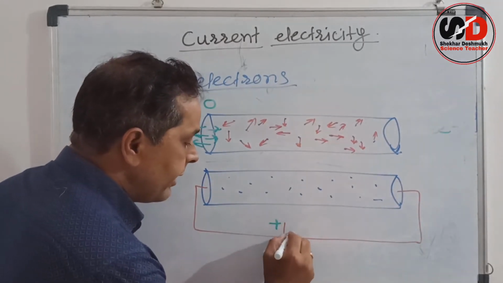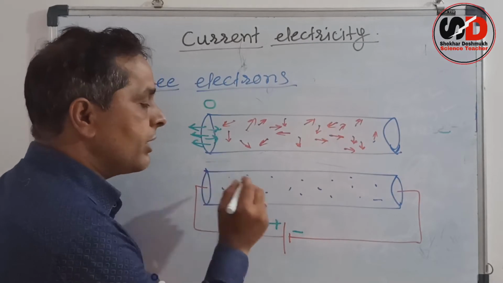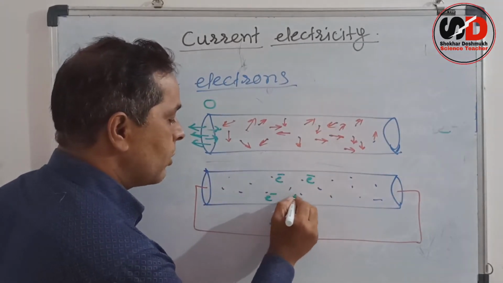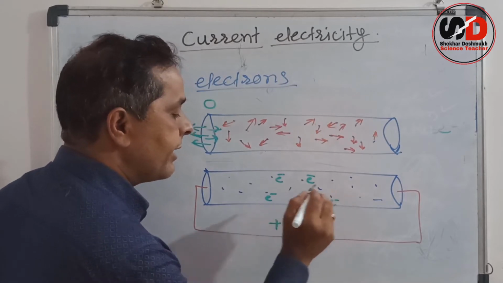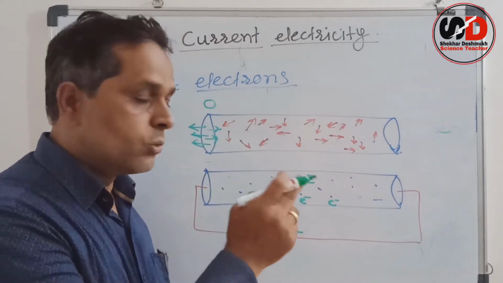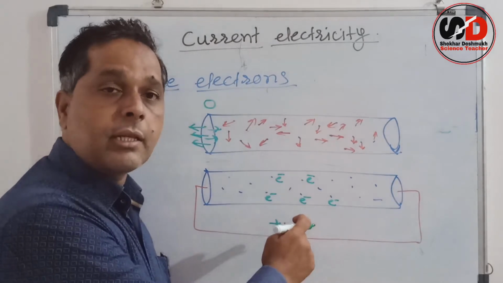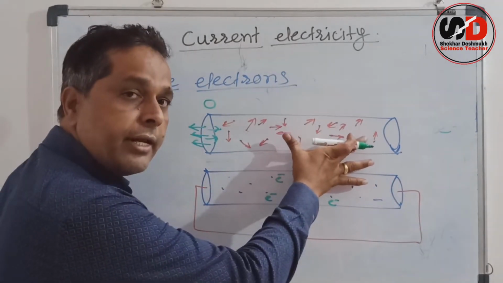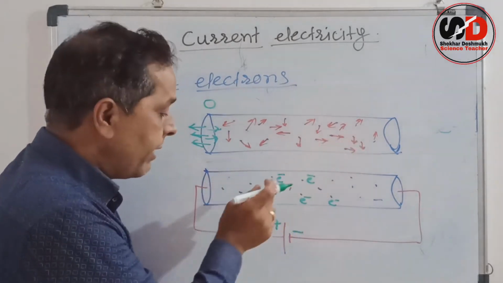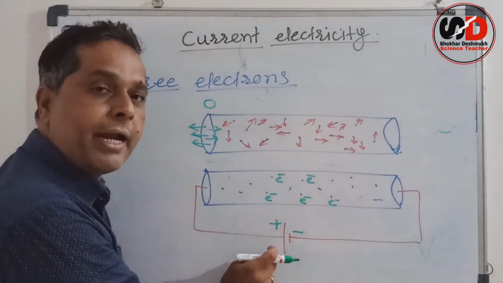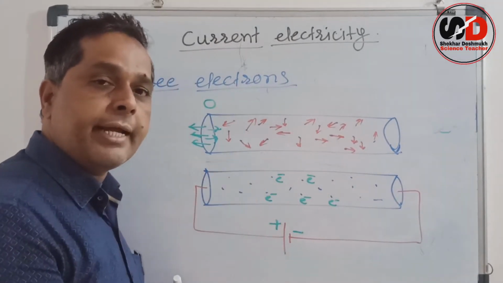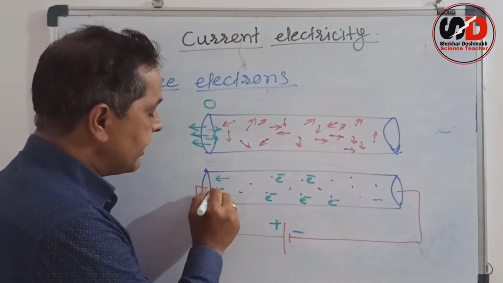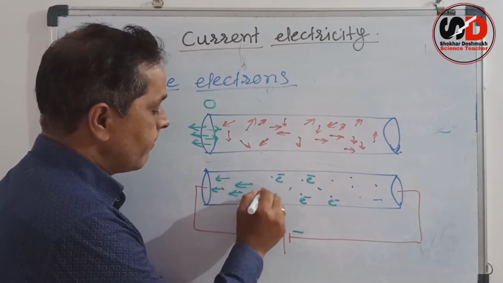As electrons have negative charges, they get attracted towards the positive terminal. Here they were moving in random directions, but as soon as we connect the battery, as soon as we connect the cell, they all move in the same direction.